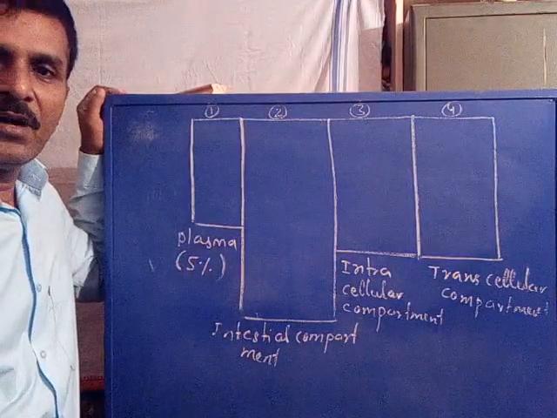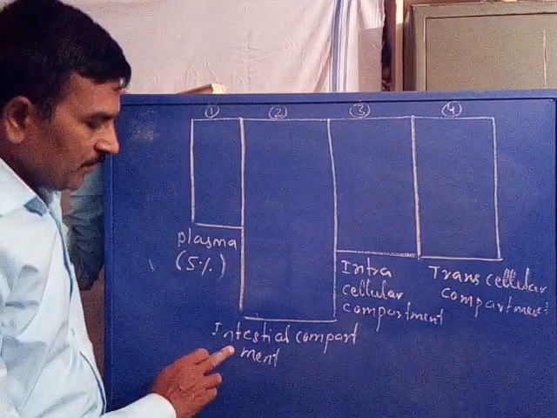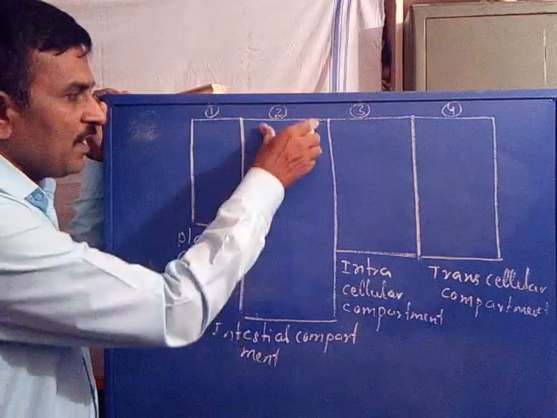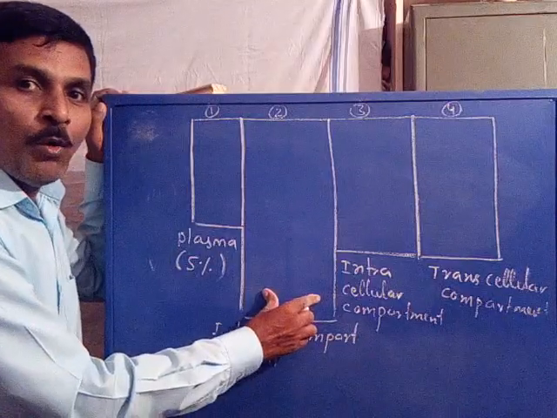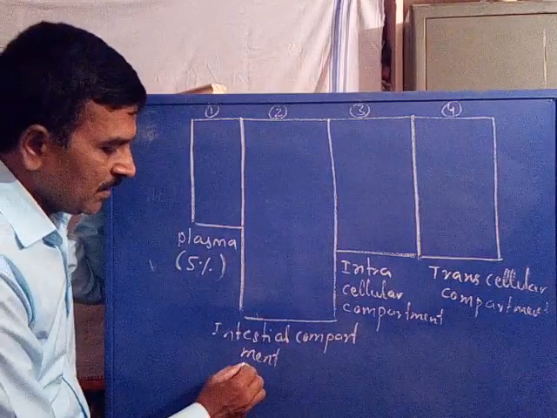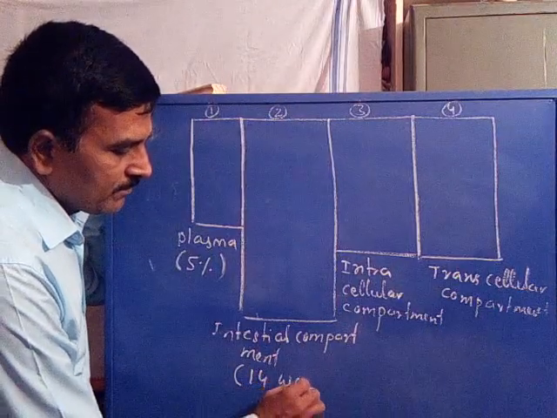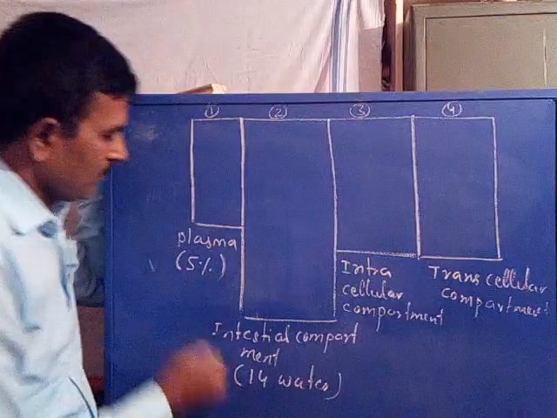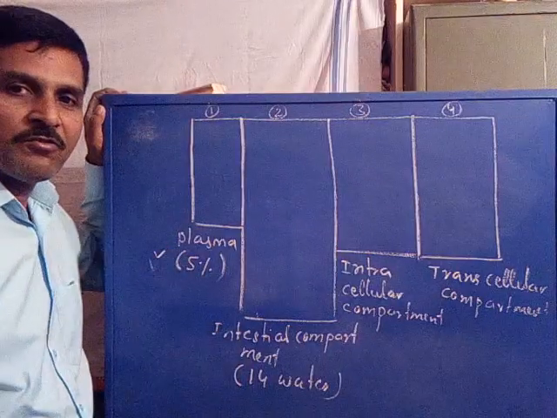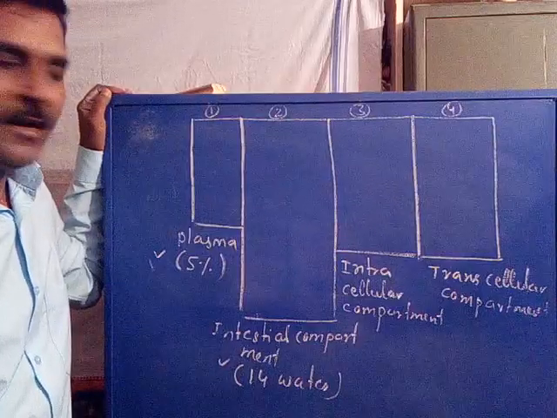Nearly 5% water, the remaining will be lipid. Whereas the interstitial compartment, which is a larger compartment, has more fluid with the same pH. It consists of nearly 14% water. 5% water in the plasma, 14% water in the interstitial compartment.